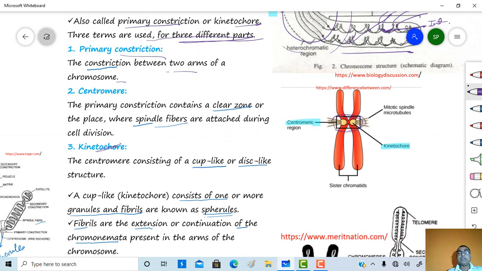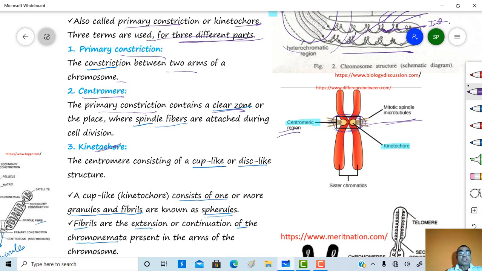What is centromere again here? A primary constriction containing a clear zone, or the place where the spindle fibers attach during cell division, is the centromere.